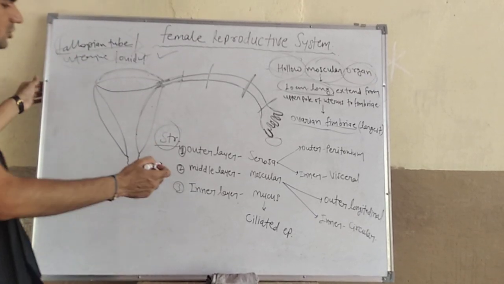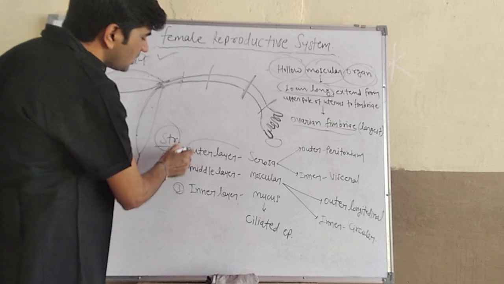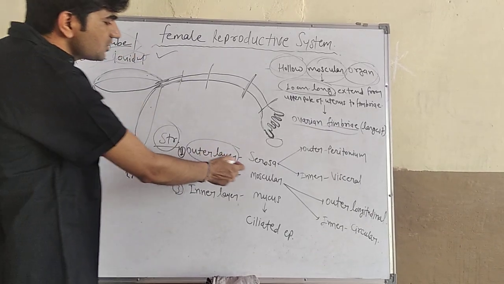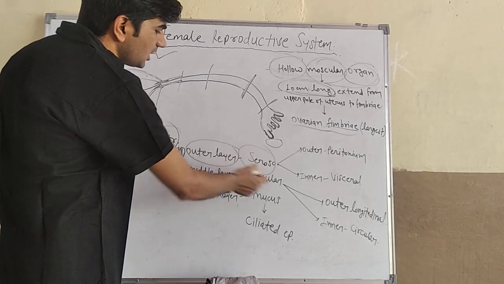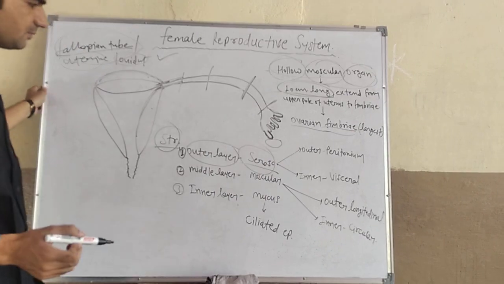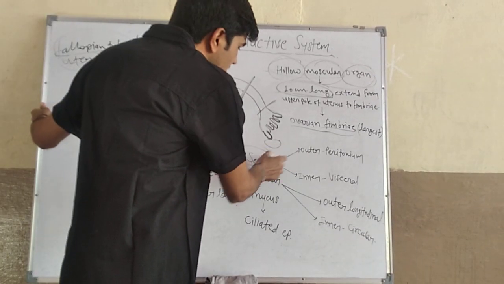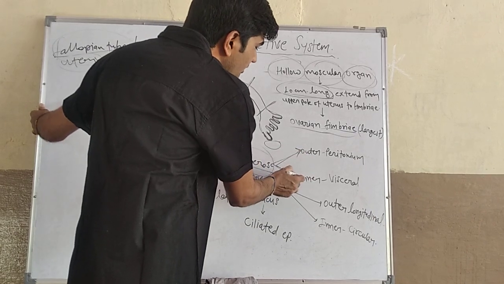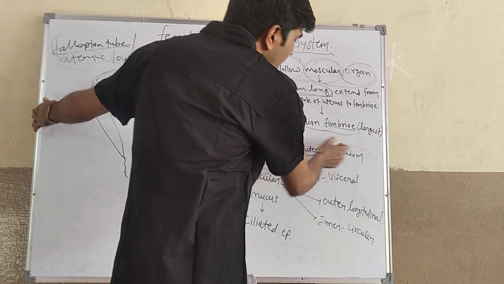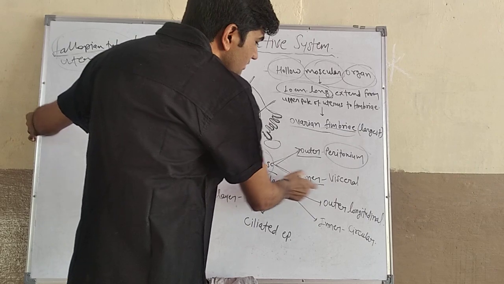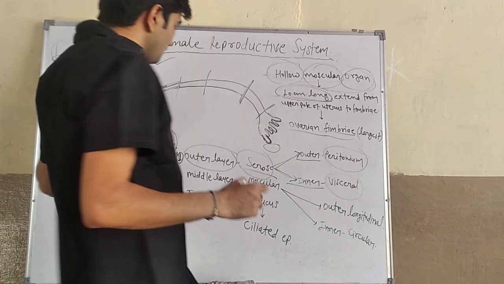Fallopian tube mainly consists of three layers. First one is the outer layer, known as the serosa layer. This serosa layer is further subdivided into two types, outer and inner. Outer is the peritoneal layer and inner is the visceral layer.